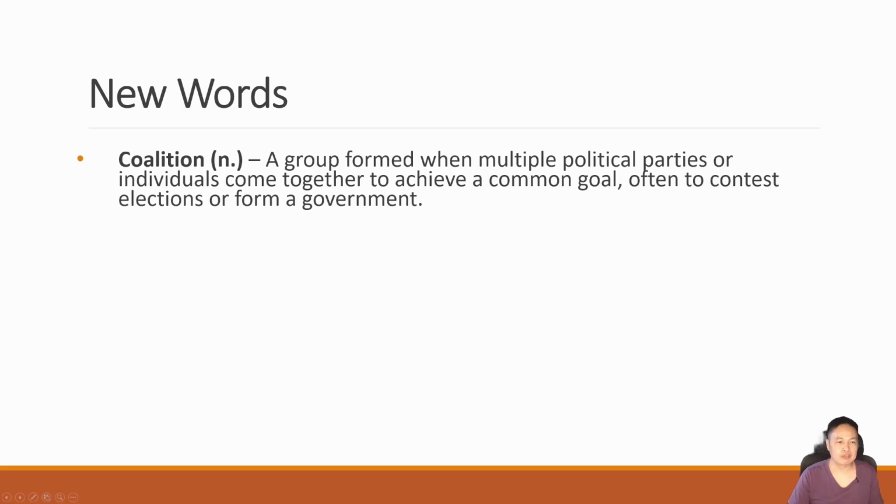All right, next word we have here is coalition. Coalition, right? A group formed when multiple political parties or individuals come together to achieve a common goal, often to contest elections or form a government. Usually this refers to the opposition parties, right? So we could have a coalition government that are formed by various different parties. So they operate under different brands, and then they come together to cooperate and form the coalition government. Okay, but is that good for Singapore?